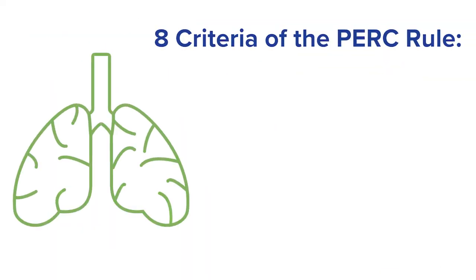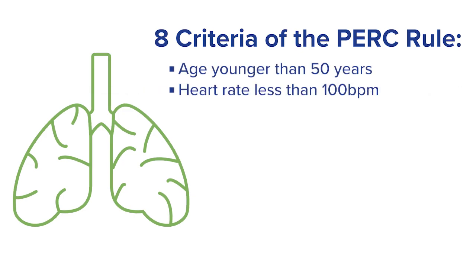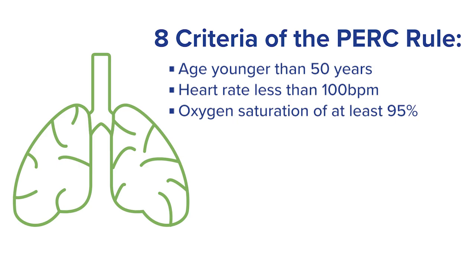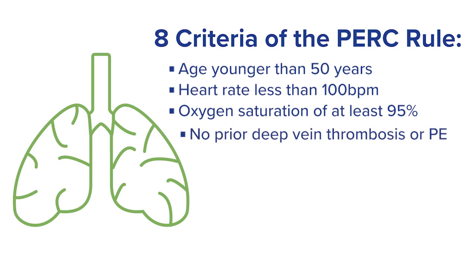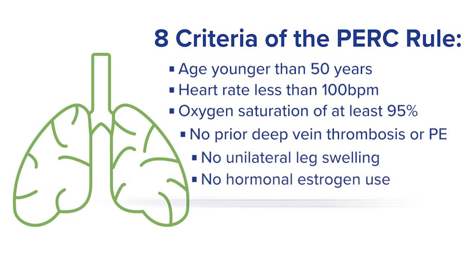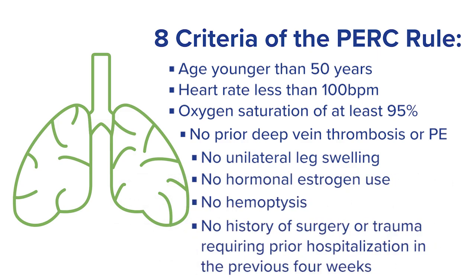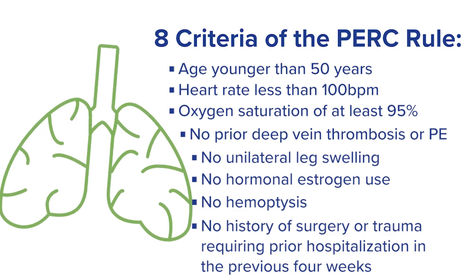A modification of the Wells criteria simplifies scoring to either likely, greater than 4, or unlikely, less than or equal to 4. The PERC rule includes 8 criteria: age younger than 50 years, heart rate less than 100 beats per minute, oxygen saturation of at least 95%, no prior deep vein thrombosis or pulmonary embolism, no unilateral leg swelling, no hormonal estrogen use, no hemoptysis, no history of surgery or trauma requiring prior hospitalization in the previous 4 weeks. If all 8 criteria are fulfilled, the patient's risk for pulmonary embolism can be considered sufficiently low, and further testing is not necessary.